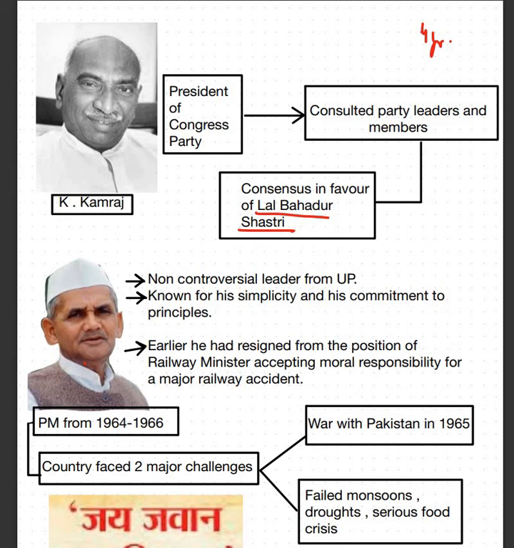Because he was a railway minister once. So what happened during his ministership? There was a train accident. Now it was not the fault of Shastri ji, because accidents occur, भाई accidents हो जाते हैं, ठीक है, अब किसी का रोक नहीं होता उनके ऊपर, तो ऐसा कोई टेक्निकल फॉल्ट या कोई ऐसी शास्त्री जी की गलती नहीं थी. But he said, because I am the railway minister, that means I am handling this department. Under my department, if people have died because of an accident, that mistake would be mine. I am going to take the responsibility, because I have taken the responsibility of heading that area.